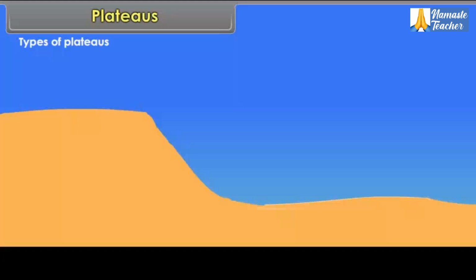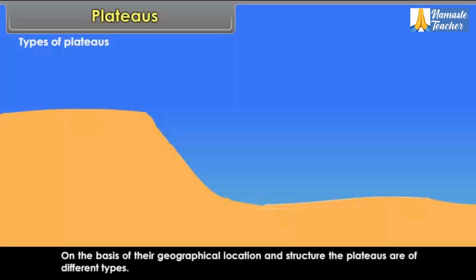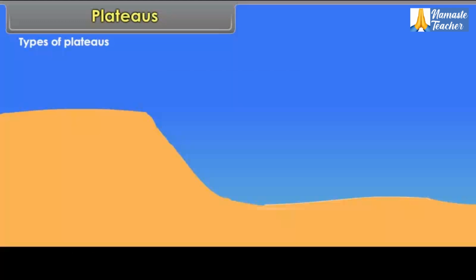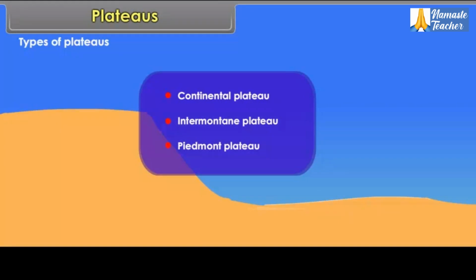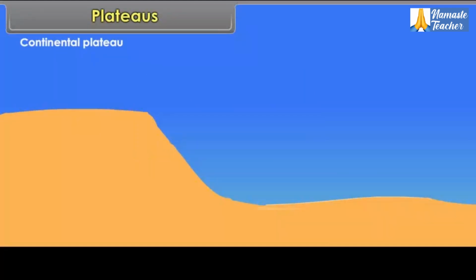Types of plateaus. On the basis of their geographical location and structure, the plateaus are of different types. They are continental plateau, intermontane plateau, Piedmont plateau. Continental plateau.